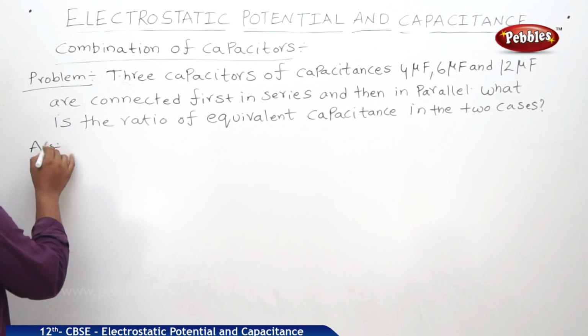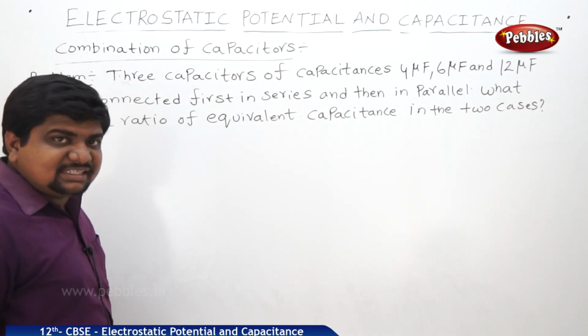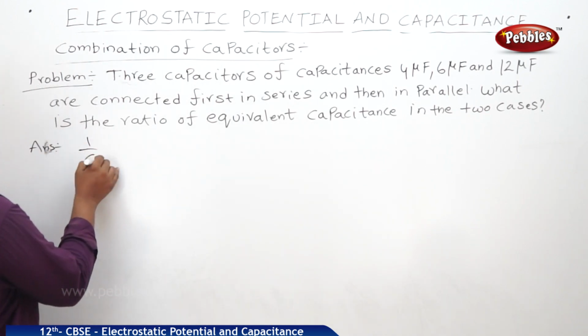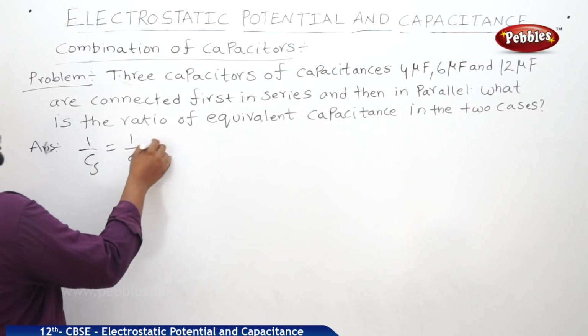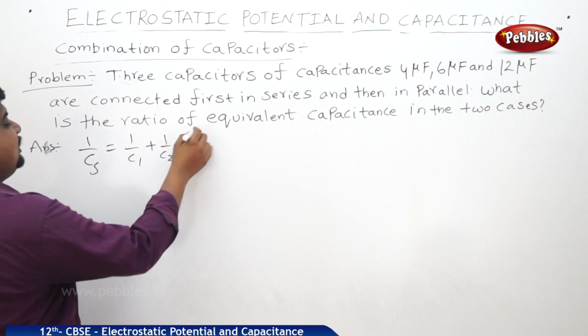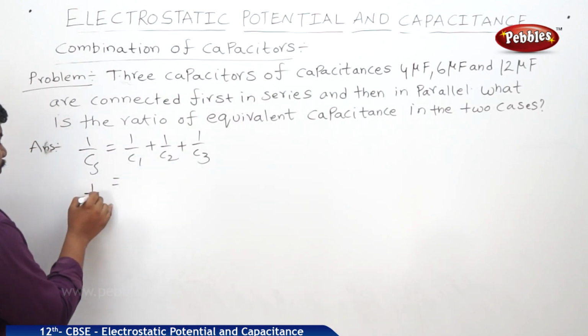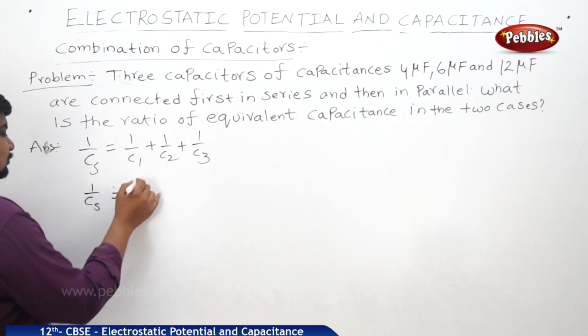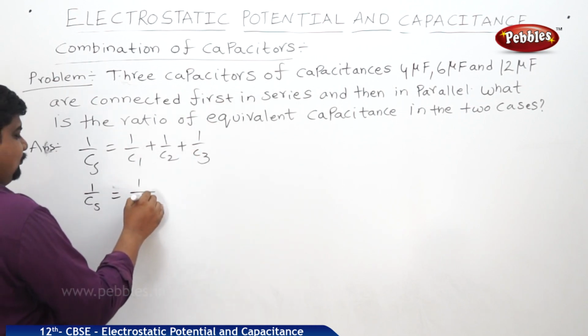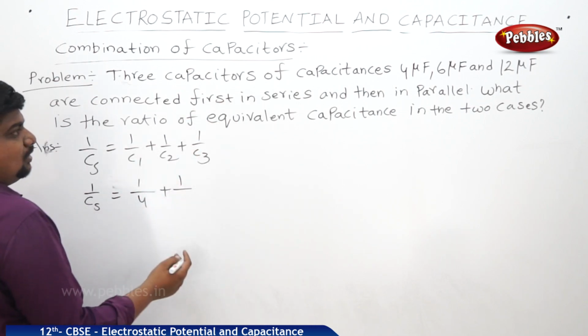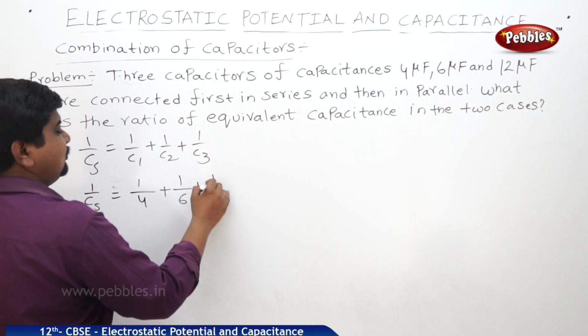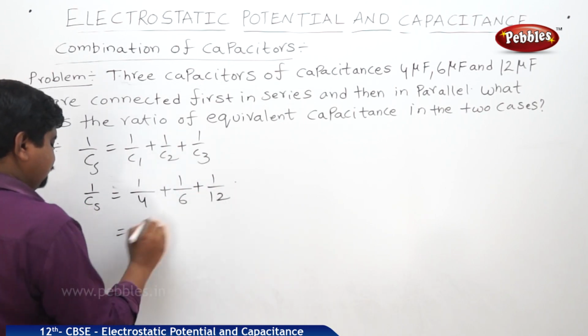First, they are connected in series. What is the effective capacitance in series combination? 1 by Cs is equal to 1 by C1 plus 1 by C2 plus 1 by C3. There are only 3 capacitors. That's why 1 by Cs is equal to 1 by 4 plus 1 by 6 plus 1 by 12.